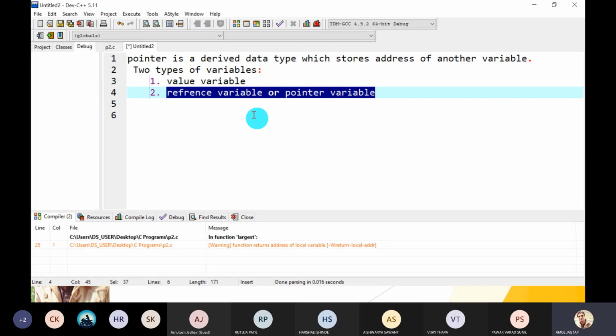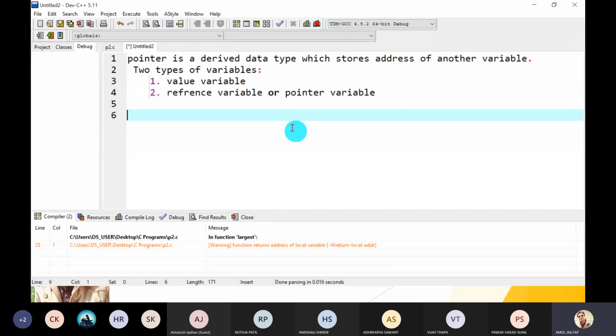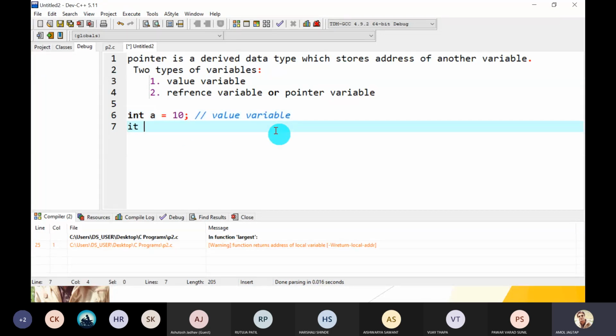Now, an important thing here. Suppose int a is equal to 10. So a is a value variable which stores the actual value 10. Next, int pointer p is equal to address of a. We store the address of a inside pointer p. Whatever the address of the a variable on the RAM, that address is saved into the p variable.